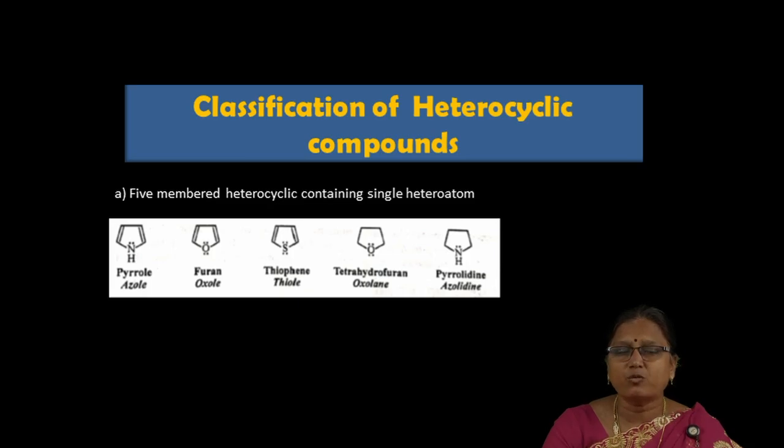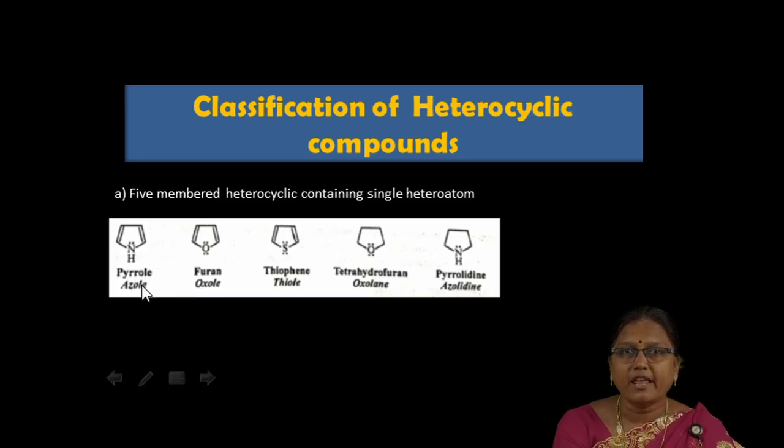First, let me talk about 5-membered heterocyclics containing one heteroatom. As I already said, the heteroatom may be nitrogen, oxygen or sulfur, present in the 5-membered ring system. The first example is pyrrole. Pyrrole is the common name.